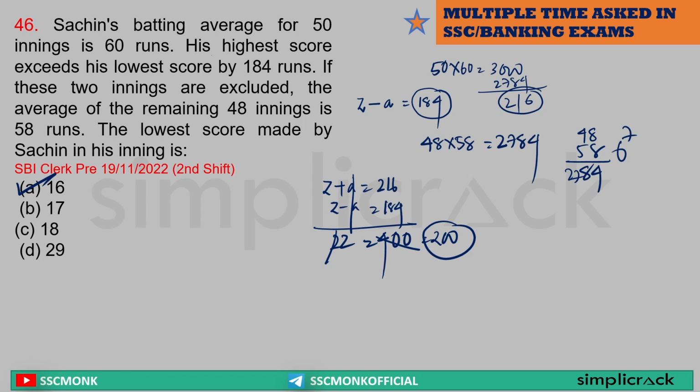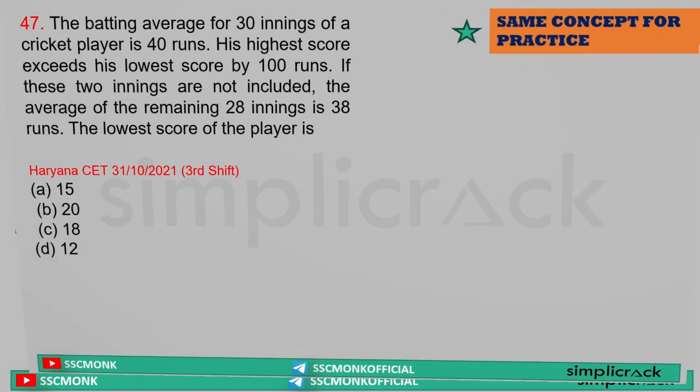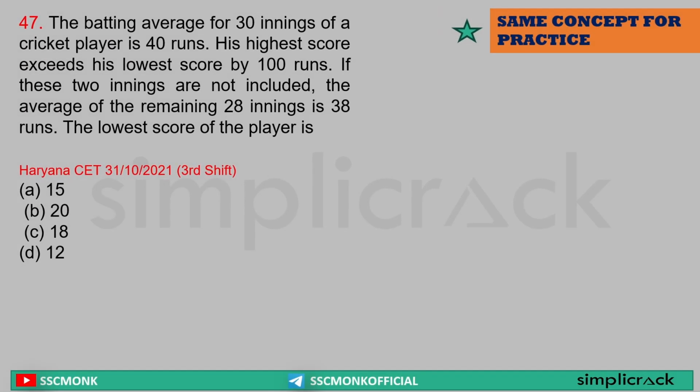Clear? Next. The batting average of 30 innings of a cricket player is 40. His highest score exceeds his lowest score. Same question. It will be a practice question.